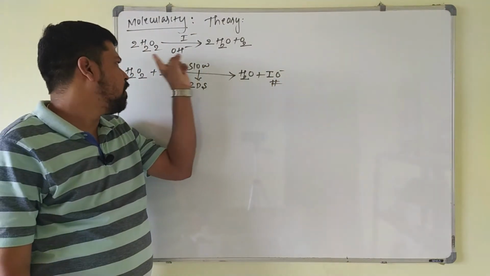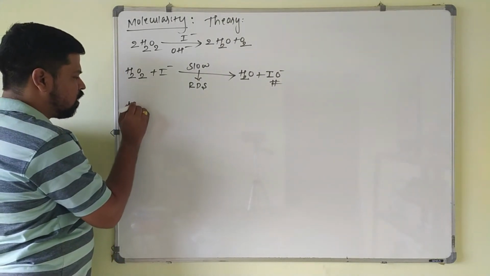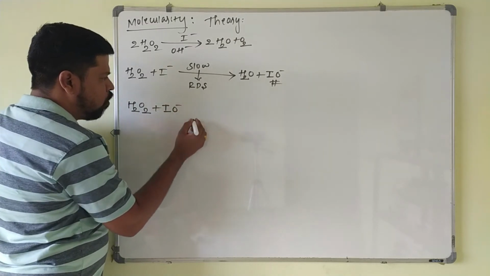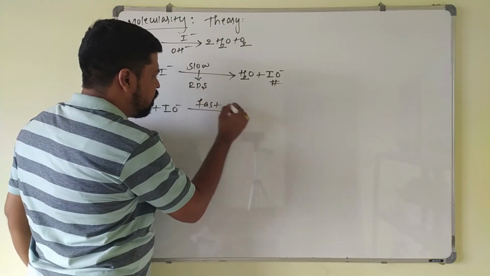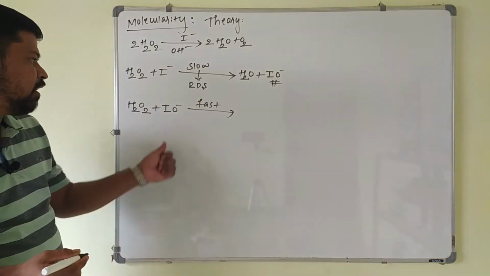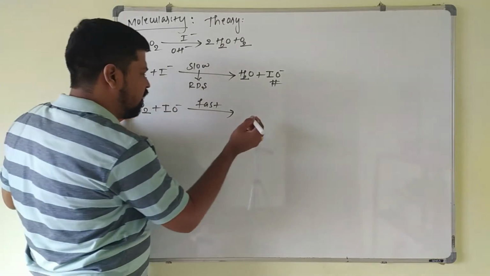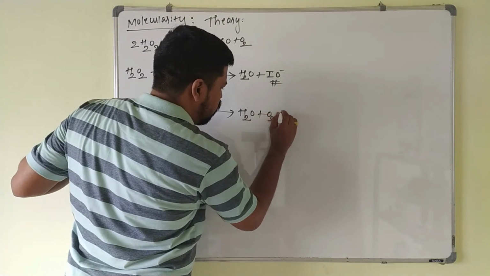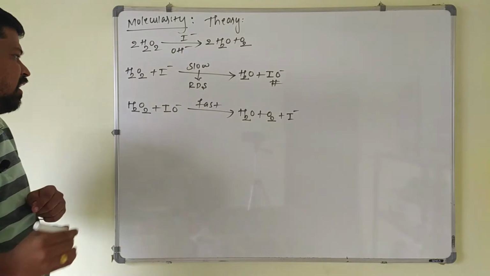Again, it will combine with another mole of H2O2 to give H2O. So here H2O2 plus IO minus, which is the fastest step here, because this intermediate complex readily decomposes to give the product here. Again here you will get H2O plus O2, and your catalyst iodide will be regenerated.